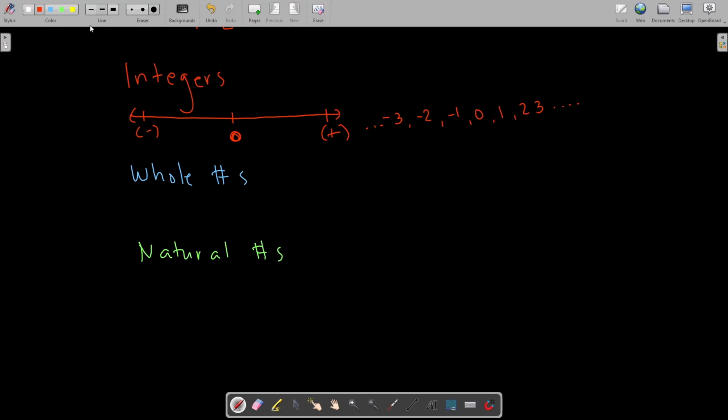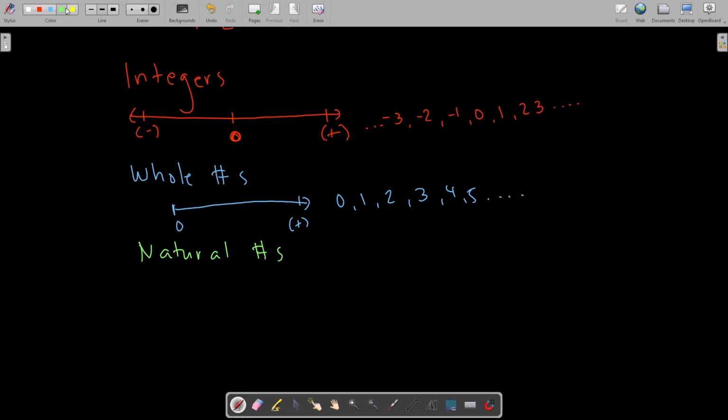All right. Whole numbers. Now, whole numbers are numbers that are 0 and positive numbers. So what are those? 0, 1, 2, 3, 4, 5, and so on.